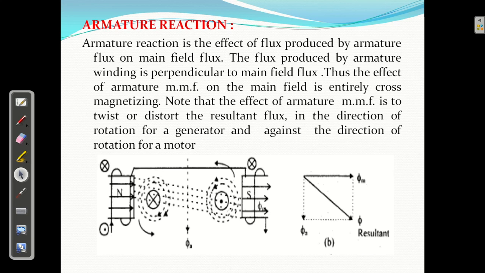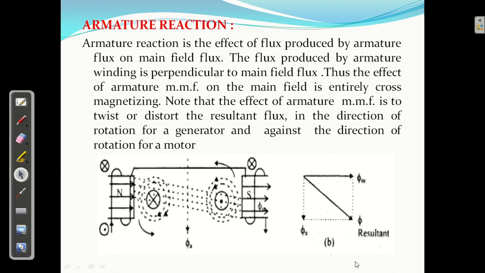Clear? Thus, the effect of armature MMF on the main field flux is entirely cross magnetizing. Remember, here in case of DC machine, but in case of AC machine it may be cross magnetizing, it may be demagnetizing, it may be magnetizing. It depends on the load power factor. But in case of DC machine, it will always be cross magnetizing.